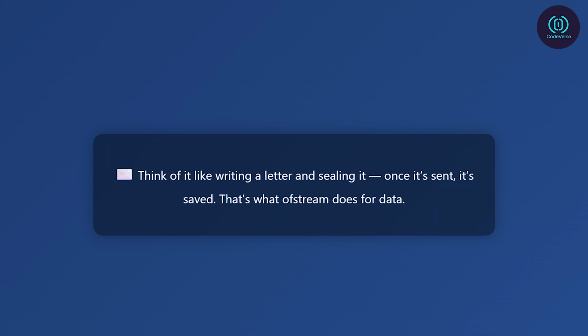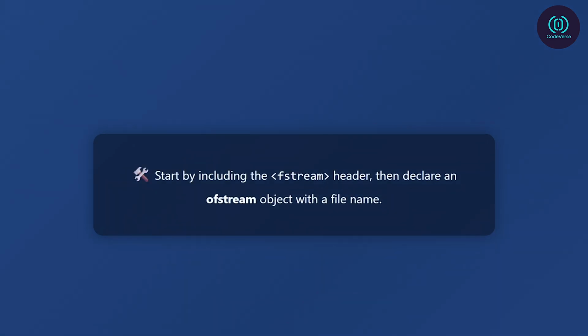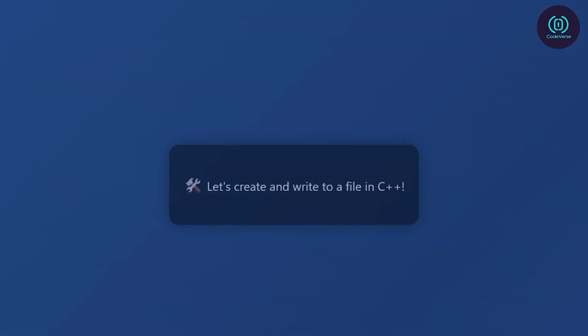Here's how it works. First, you include the fstream library. Then, you declare an ofstream object, just like a variable, and associate it with a file name. If that file doesn't exist yet, it will be created. If it does exist, it will be overwritten by default.